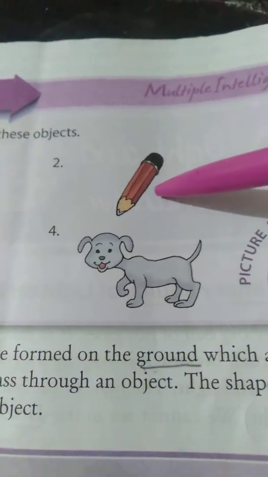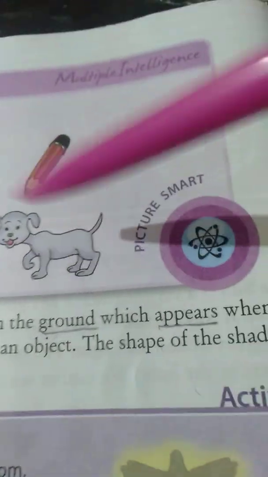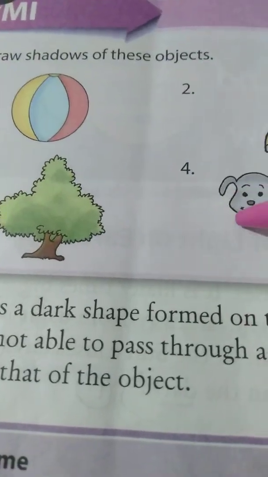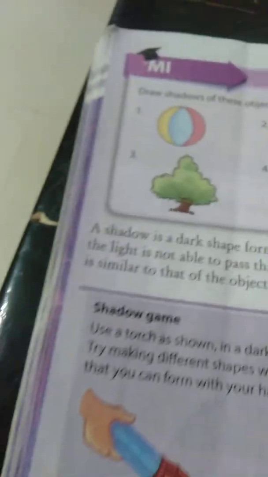Here is a pencil. Here is a dog. And one more is a tree. So for all those things you should draw shadows. Okay. Now look here, children.